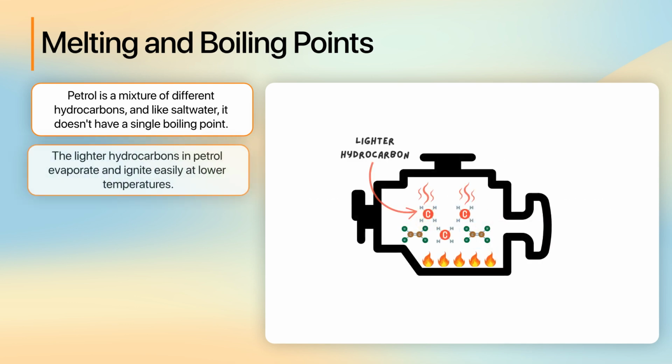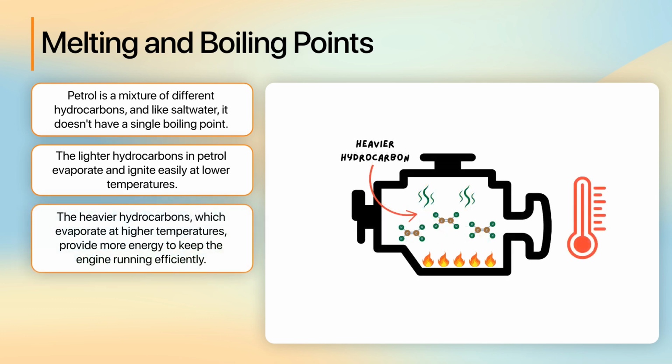The lighter hydrocarbons in petrol evaporate and ignite easily at lower temperatures, which helps start the engine in cold conditions. As the engine warms up, the heavier hydrocarbons, which evaporate at higher temperatures, provide more energy to keep the engine running efficiently. This property allows petrol engines to function smoothly in a variety of climates and temperatures, making sure they perform well under different conditions.